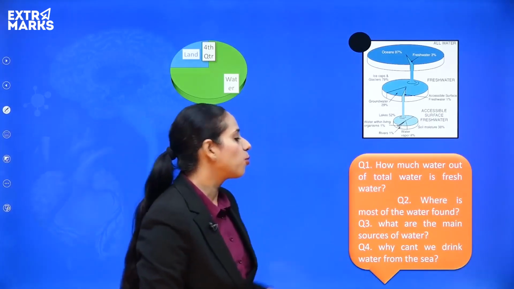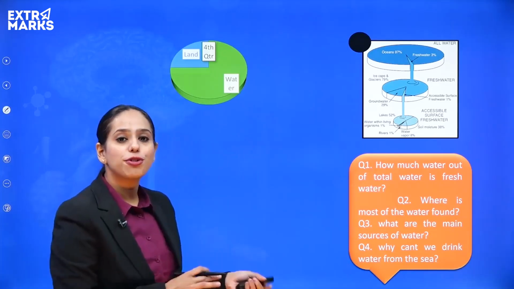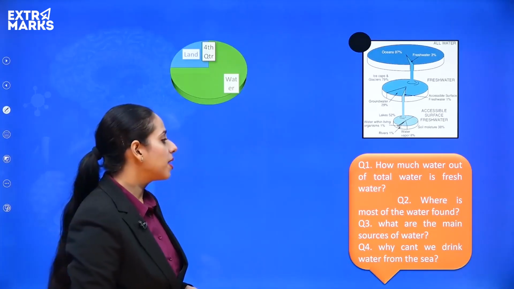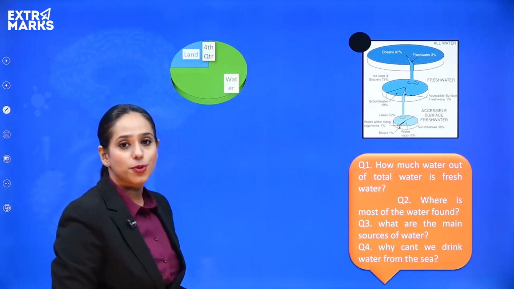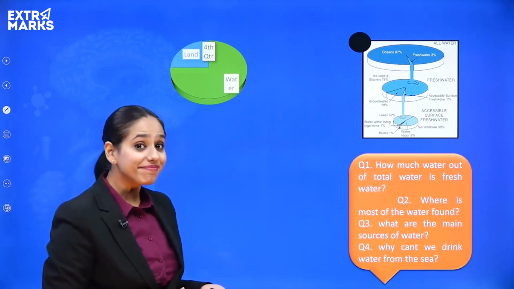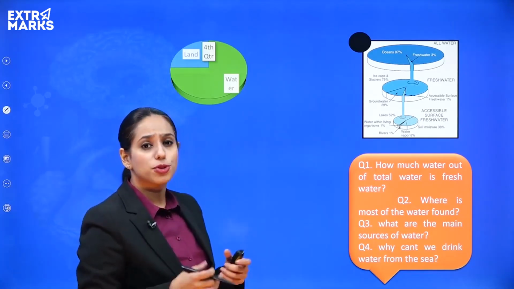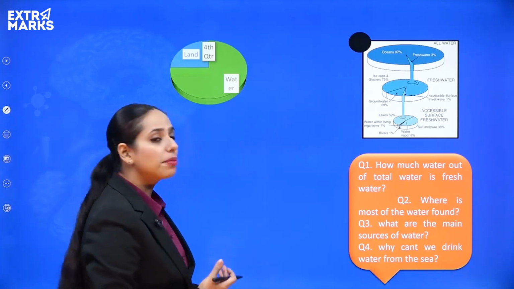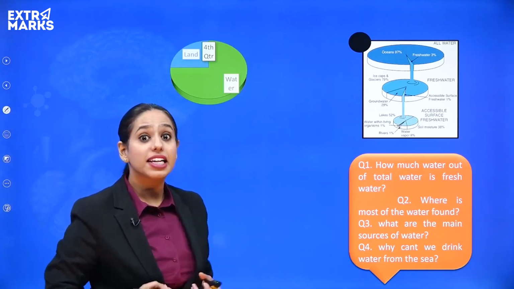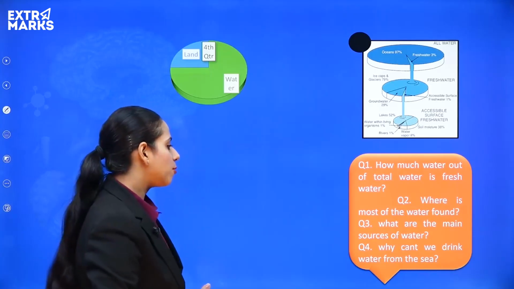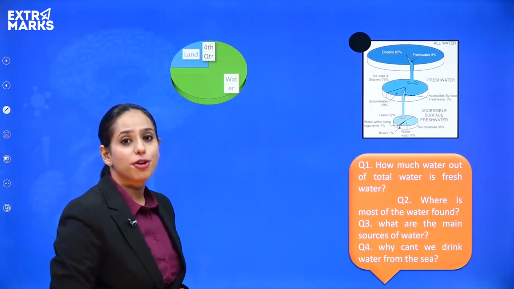So understanding the scenario of how much water is actually available, the first question that comes is, how much water out of the total water is fresh water? Now you need to find out and share the answer, okay? Next is, where is most of the water found? Most of the water is found in the, okay, and also talk about where most of the fresh water is found. What are the main sources of water, like drinking water for you? Then why can we not drink the water directly from the sea?